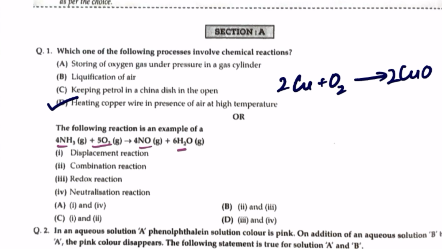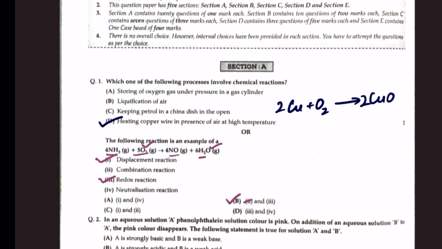On the other hand, here in oxygen, there are 2 atoms of oxygen in case of reactant, whereas in the product, oxygen combines with hydrogen to give water. So here oxygen is getting reduced. So this is a redox reaction, and since oxygen is displacing hydrogen from ammonia, this is also a displacement reaction. So option 1 and 3 are correct option. यहाँ पे correct option होगा B. This will be option 1 and 3.